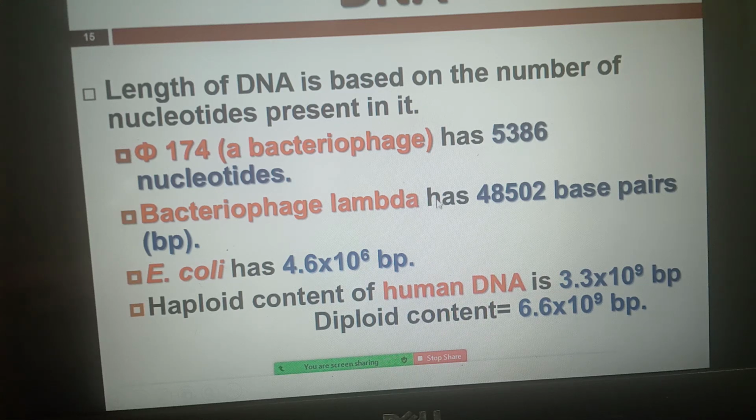And bacteriophage lambda has 48,502 base pairs. E. coli bacteria, Escherichia coli, which is present in the human intestine, colon, has 4.6 into 10 power 6 base pairs. The haploid content, that is N, of human DNA is about 3.3 into 10 power 9 base pairs. So for the diploid content, you have to double that: 6.6 into 10 power 9 base pairs.